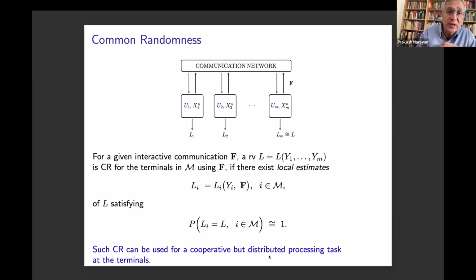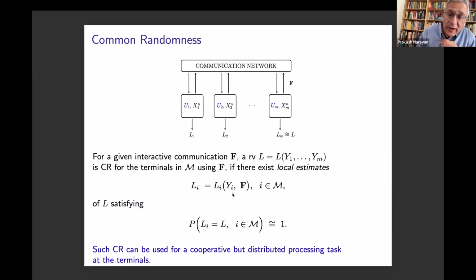And to make this concept precise, here we go. For any interactive communication protocol F, a random variable L, which is a function of all the random variables in the system, is going to constitute common randomness for these terminals, namely shared bits on which they agree with probability close to 1, if there exist local estimates of L, which I call Li, which is a function of the local resource Yi, which is Xi, the signal, and the randomness Ui.